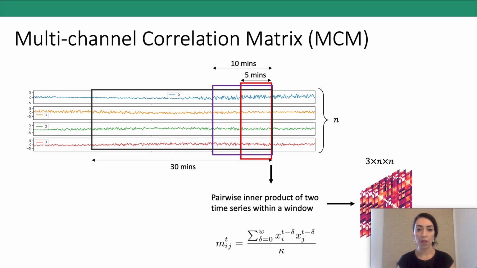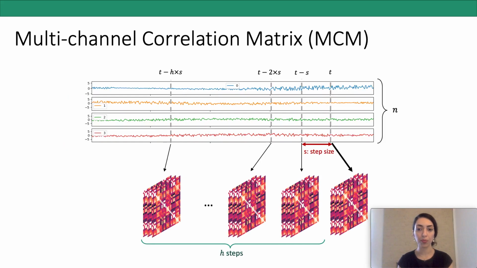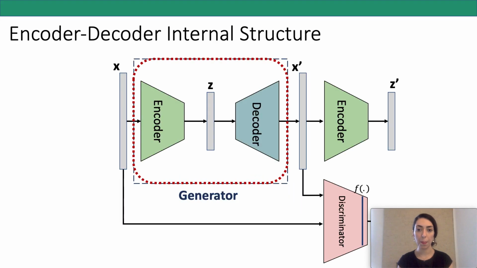So at each time point t, we are going to have 3 channels of n by n images. We do the same thing for the whole span of the time series by defining a step size S. As an input to our framework, we include MCM at time point t in addition to each previous step as a sample so that the model can capture temporal dependencies.